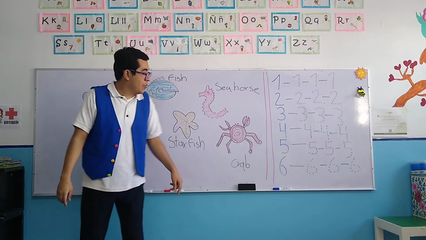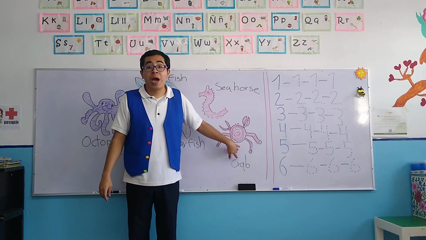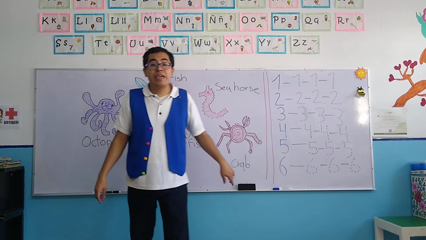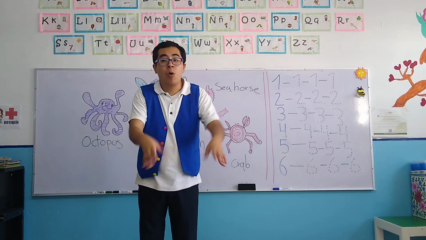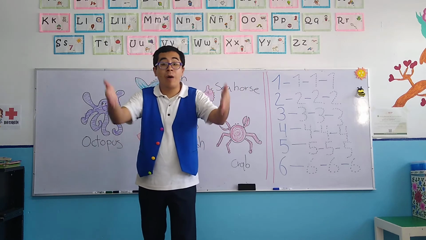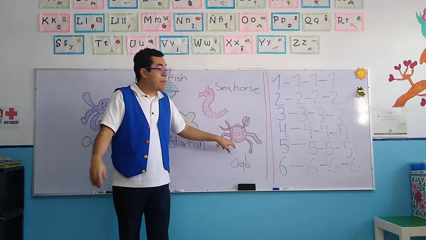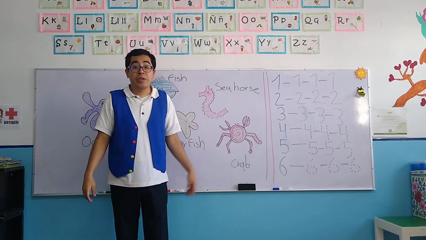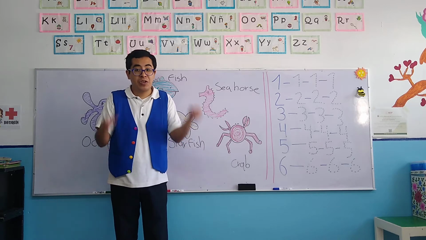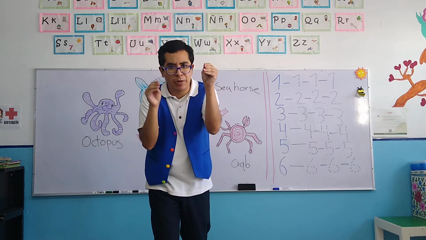Let's continue with the crab. Now, sometimes crabs can be either in the sea or out of the sea, okay? Pueden estar adentro o afuera del mar, okay? Now, crabs are sometimes very dangerous because they have these arms that can pinch people, okay?